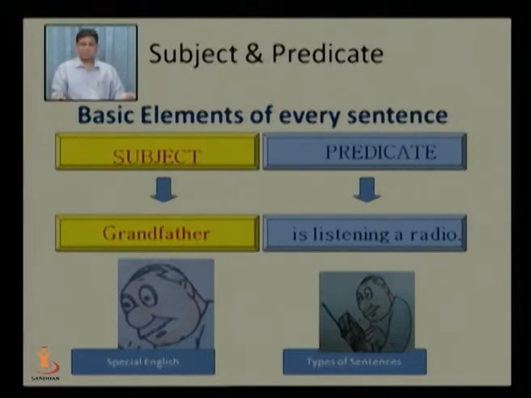You can see here on your screen that grandfather is listening a radio. Grandfather is a subject and is listening a radio is a predicate. So these are the two components which make a sentence. So grandfather is the word of whom, or the person we talk about. The second part of the sentence is listening a radio, which we call a predicate, tells us something about the person. The person here is grandfather.